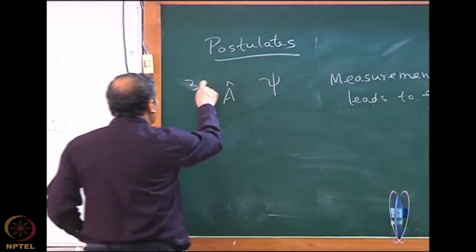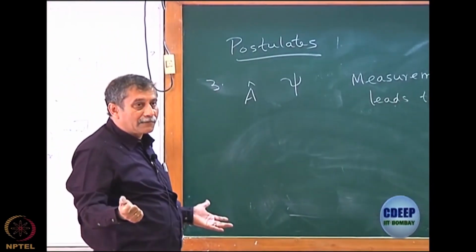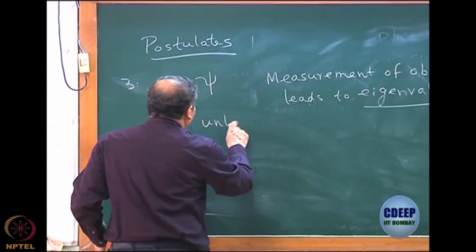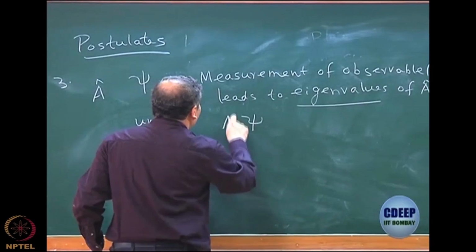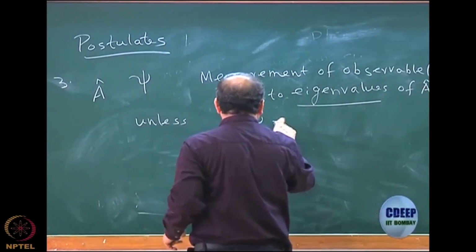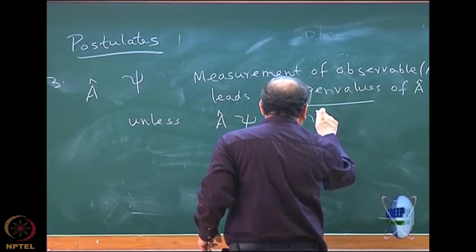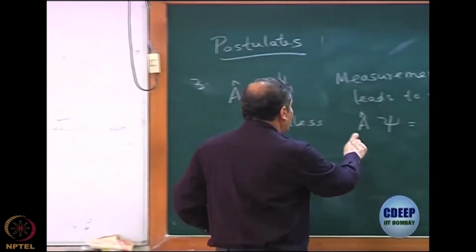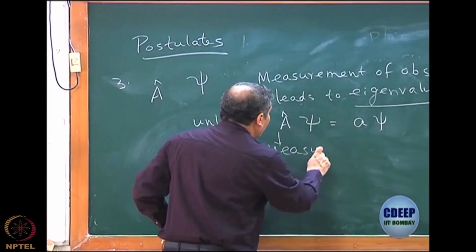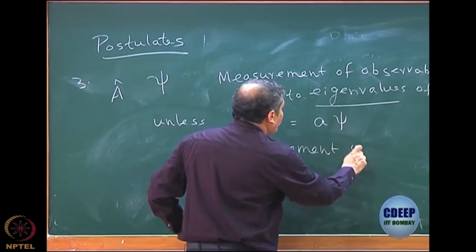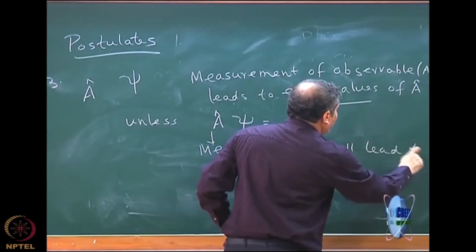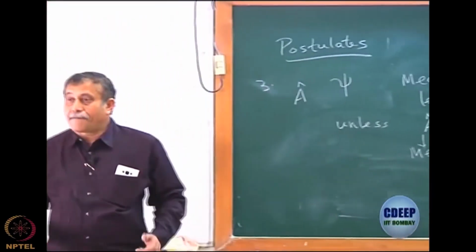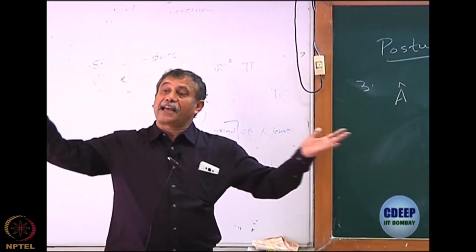It says that in general, you cannot say which eigenvalue you get, but you will get some eigenvalue, unless the state psi happens to be an eigenfunction of the operator A. If the state psi on which I am measuring A happens to be an eigenfunction of the operator A with an eigenvalue small a, then of course the measurement will always lead to eigenvalue a. If it is not, then it will lead to some other eigenvalues.